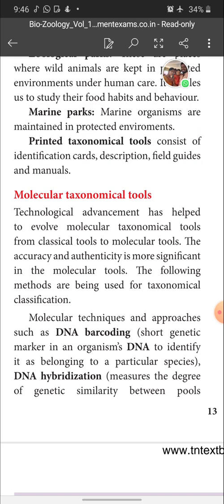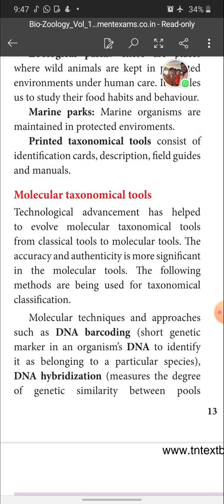Technological advancement has helped to evolve molecular taxonomical tools from classical tools to molecular tools. The accuracy and authenticity is more significant in the molecular tools. Underline it children, it is very very important. In which taxonomical tools will the result have more accuracy and authenticity? Molecular taxonomical tools. The following methods are being used for taxonomical classification.